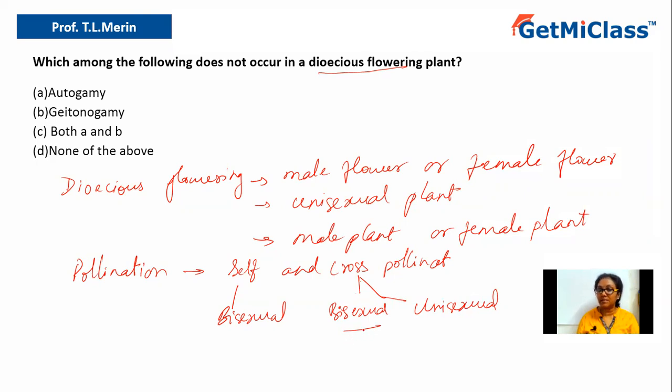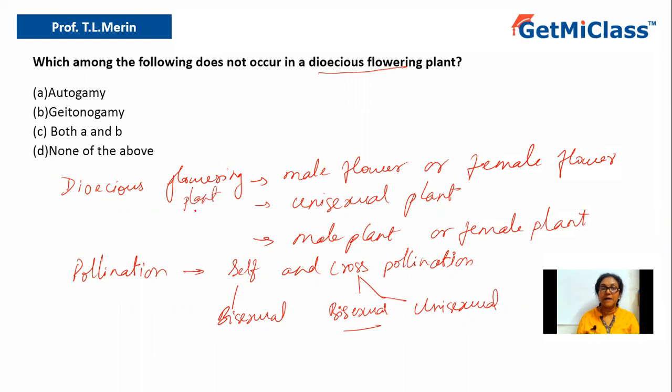There are certain mechanisms which can prevent self-fertilization in these bisexual flowers, but still in that case, cross-pollination occurs. So self and cross-pollination are usually the two types of pollination which occur. Self-pollination happens in bisexual plants, whereas cross-pollination can happen in bisexual as well as unisexual plants.